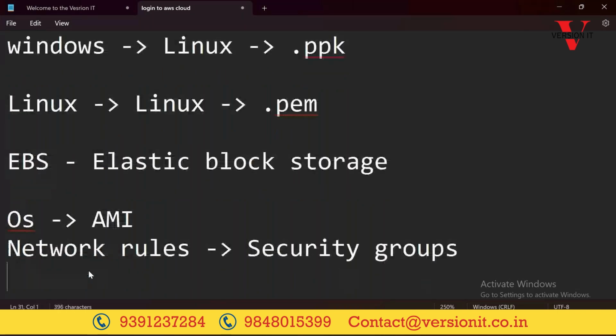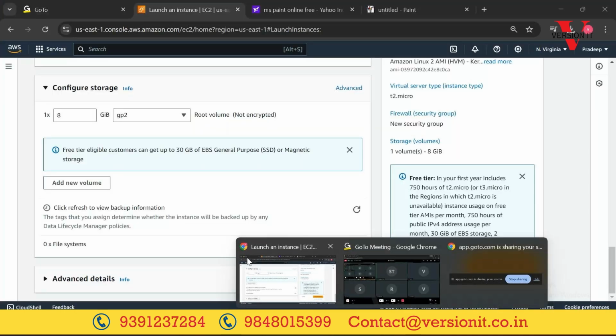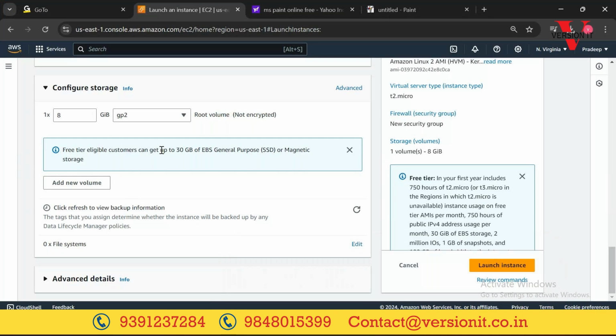Next, the hard disk is called Elastic Block Storage, EBS volumes. Within this option it is asking how much you want. By default it says 8 GB, but you can see that free tier eligible customers can have up to 30 GB. With the free tier account you can create 30 GB of hard disk.